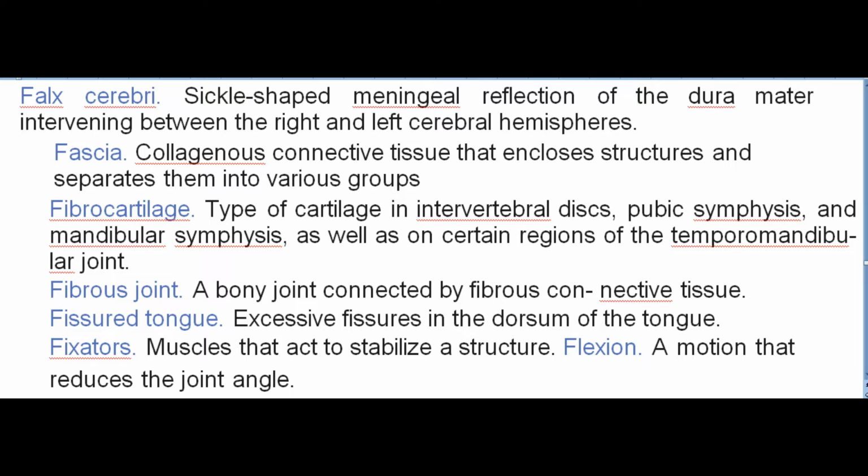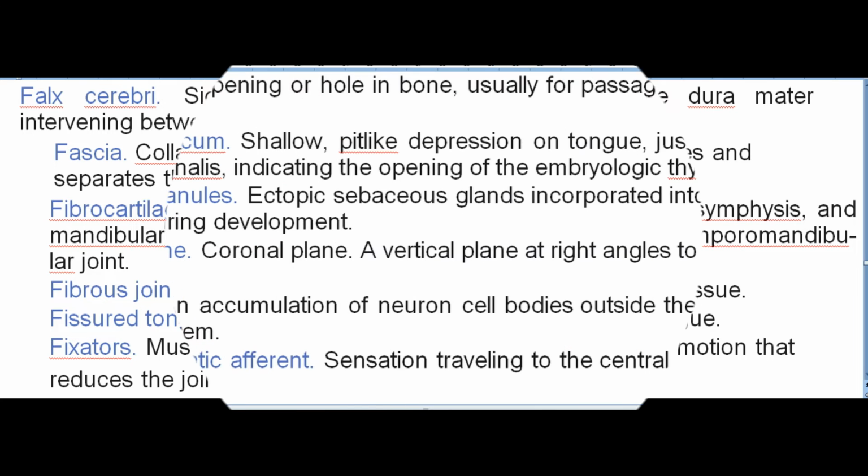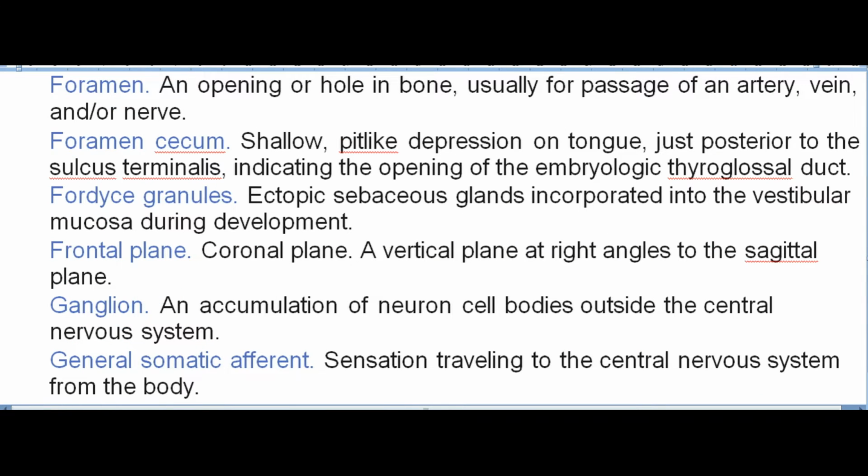Fixators. Muscles that act to stabilize a structure. Flexion. A motion that reduces the joint angle. Foramen. An opening or hole in bone, usually for passage of an artery, vein, and/or nerve. Foramen cecum. Shallow, pit-like depression on tongue, just posterior to the sulcus terminalis, indicating the opening of the embryologic thyroglossal duct. Fordyce granules. Ectopic sebaceous glands incorporated into the vestibular mucosa during development.